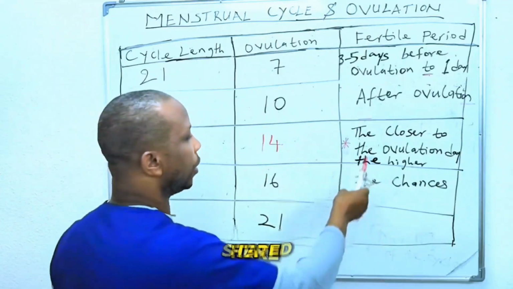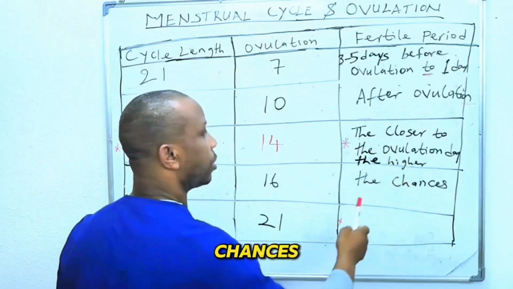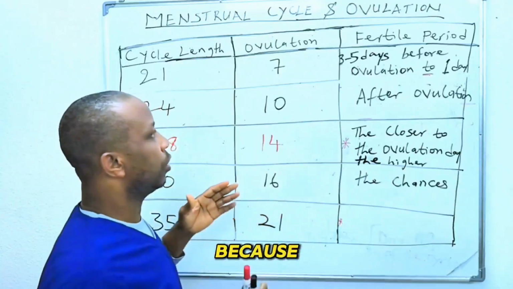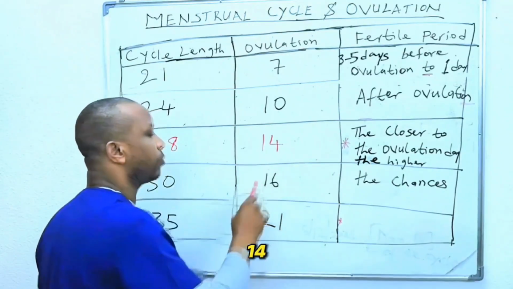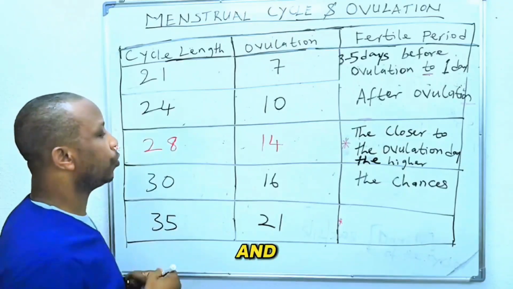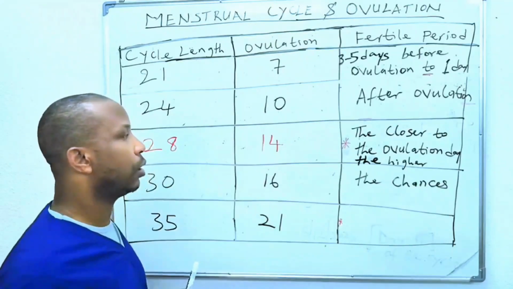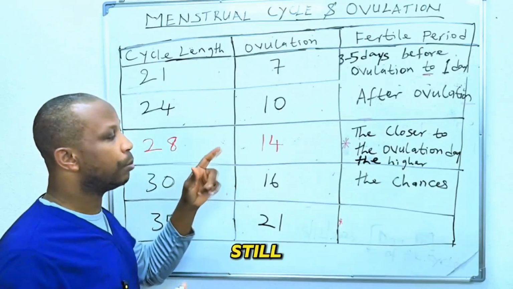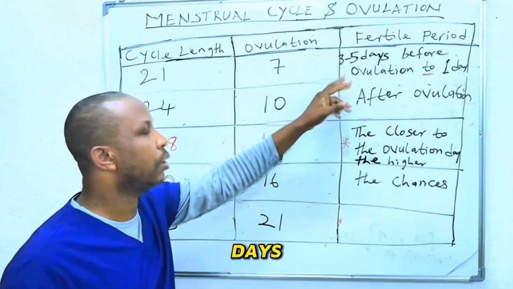However, I have stated here that the closer to the ovulation day, the higher the chances, all right, of getting pregnant. Yeah, that is because if, for instance, your ovulation day is day 14, all right, and you are meeting, let's say, 2 days before that 14, you have higher chances that the sperm is still going to be alive 2 days before the 14, because on average, it is 3 days.